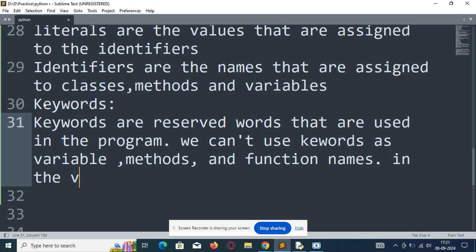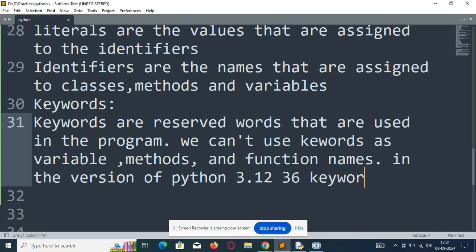In Python 3.12, 36 keywords are there. Keywords are the reserved words used in the program, and we cannot use them as variable names, function names, or method names. Let's see all the keywords present in the 3.12 version.